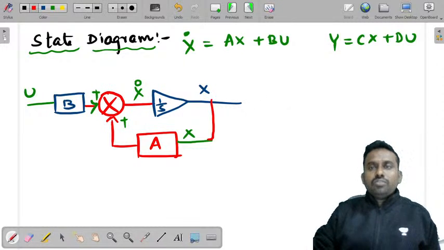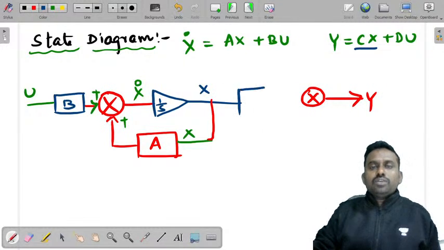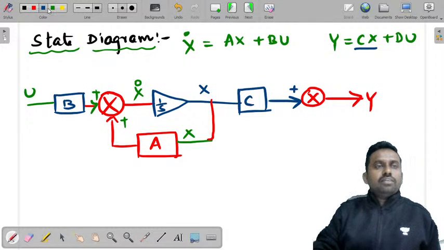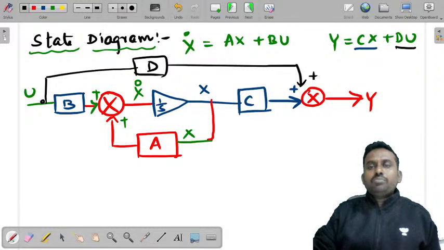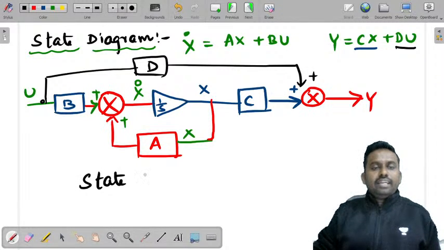So from here, in the output you also have a summing point. This is y, and x is multiplied by C, so I'll multiply this by C and give it to this summing point, plus. Then you can see D into u. You have u here, so take a take-off point and you have a D, and this is given to this summing point. So this represents the state diagram.